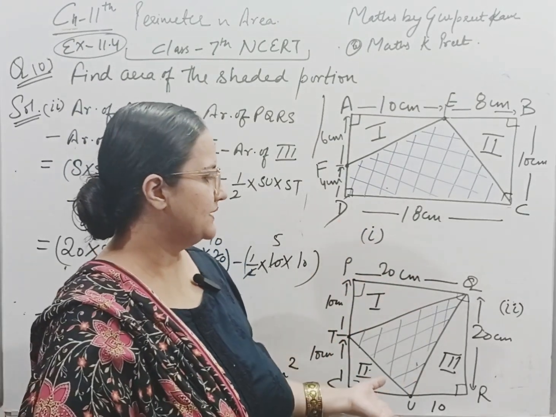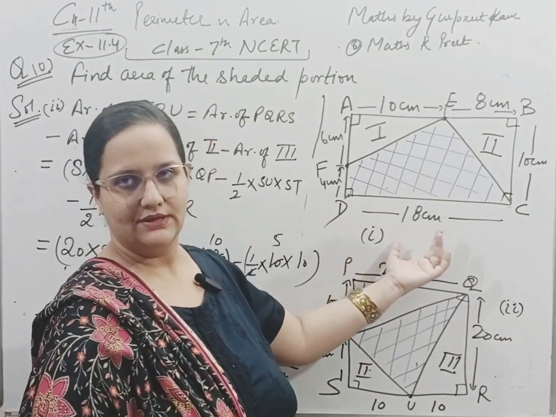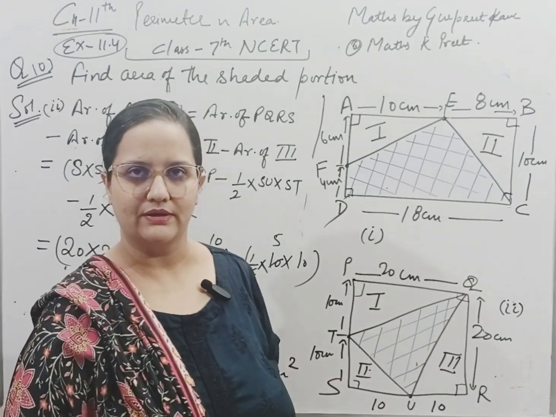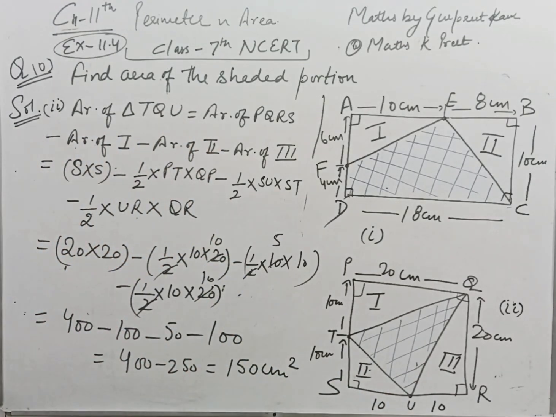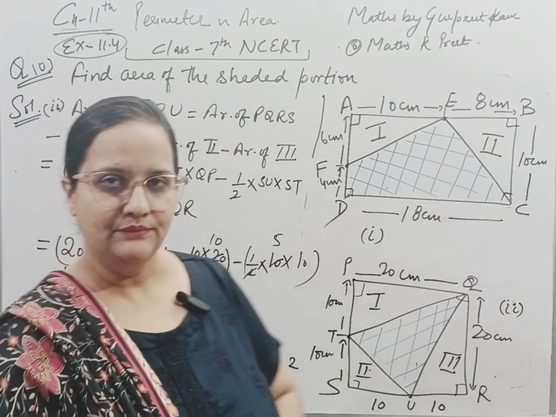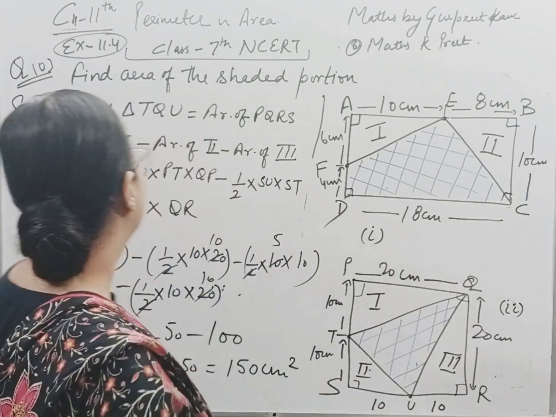Both the questions were very similar. This figure was a rectangle and this figure is a square. I hope you understood the solution of the first and the second part of question number 10. Let's see the last question of this chapter, question number 11.